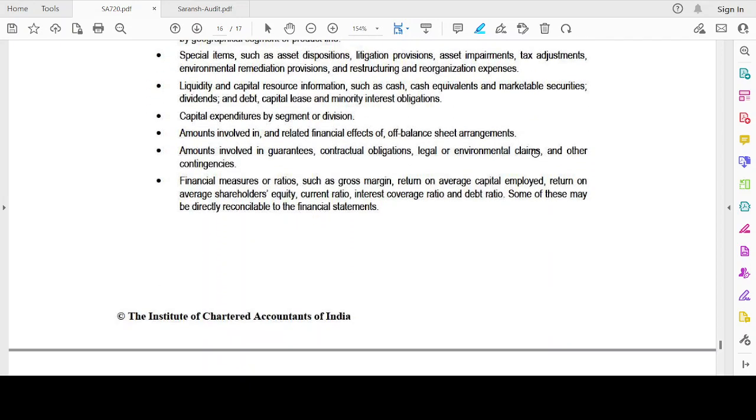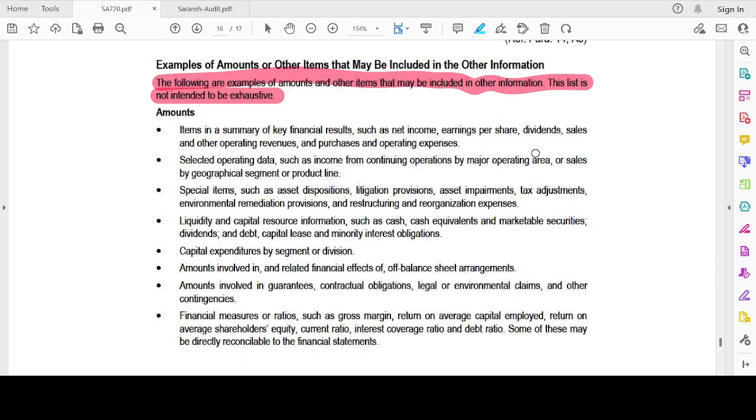So the last part of the day is this one: examples of amounts or other items that may be included in other information.